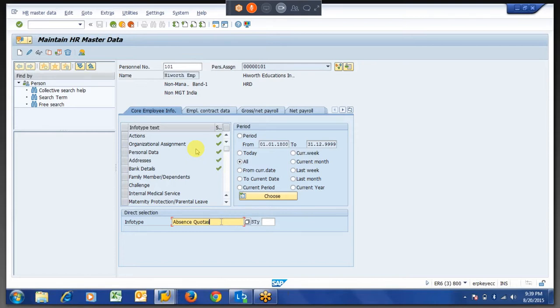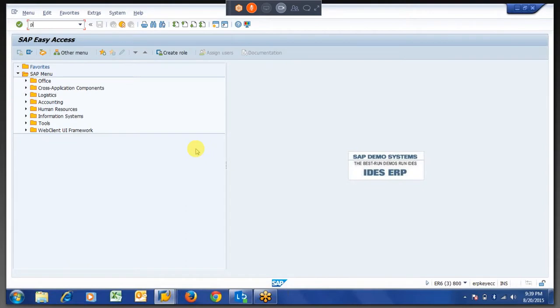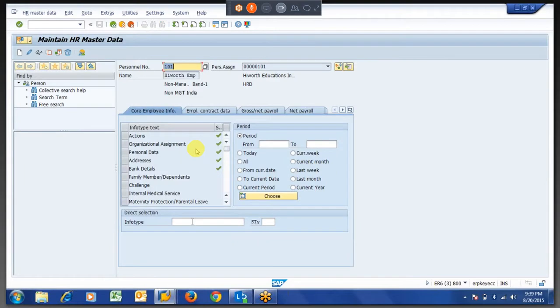But let us say the client tells us that if the working hours are not equal to the attendance, whatever the manager approved, the approved hours will come into the picture.